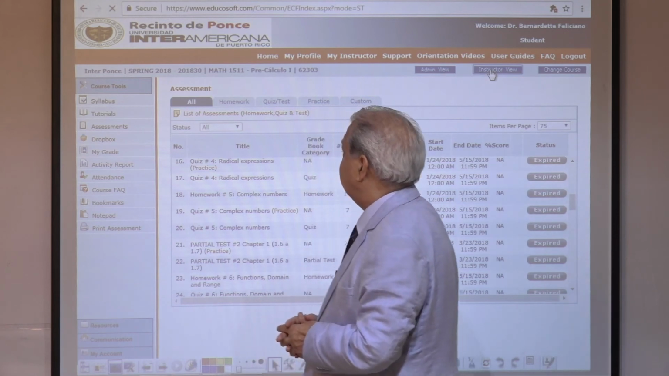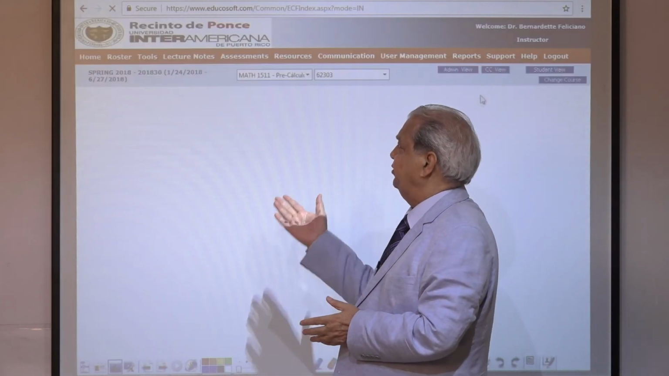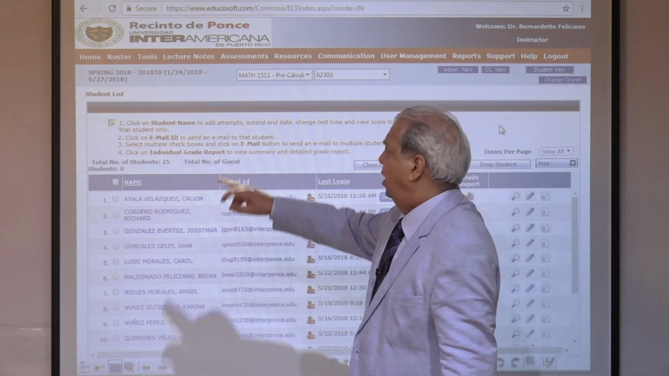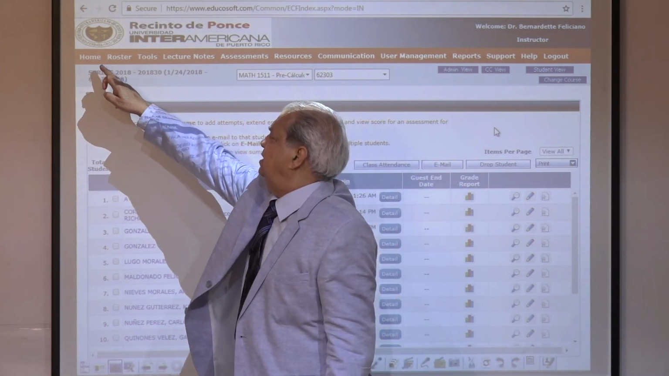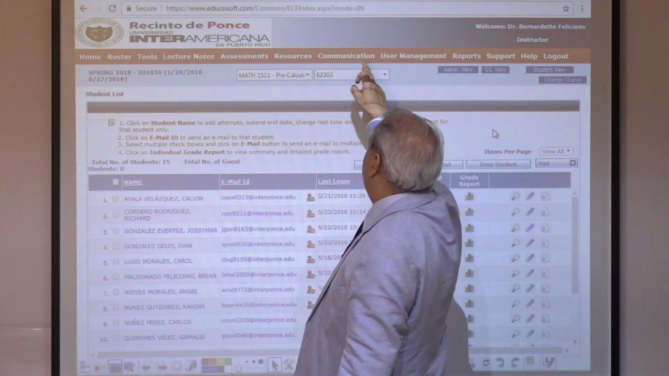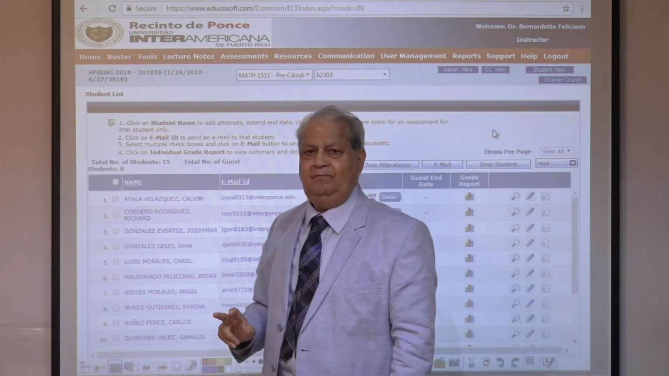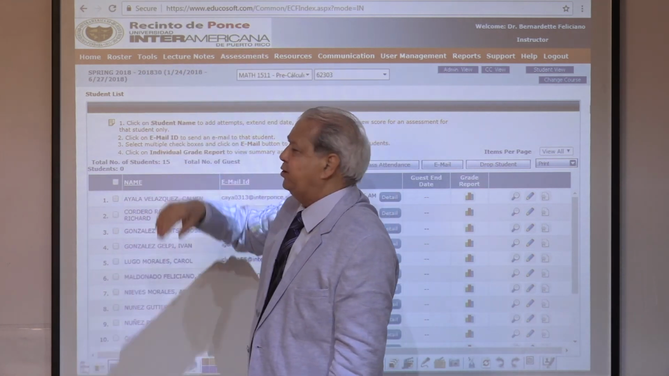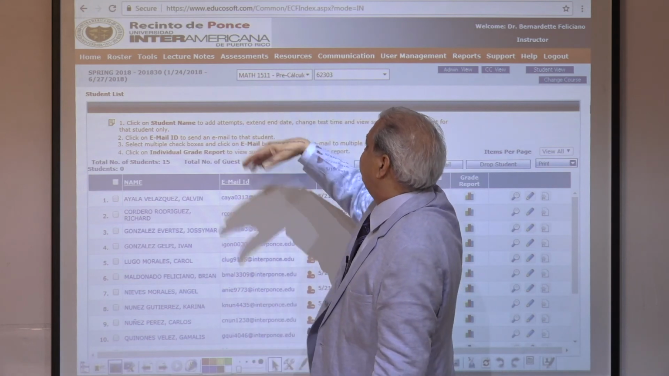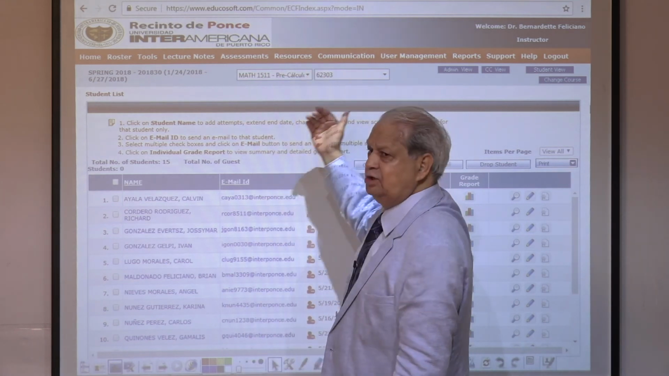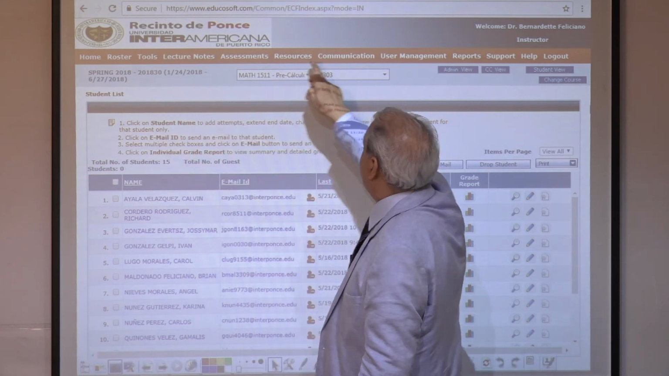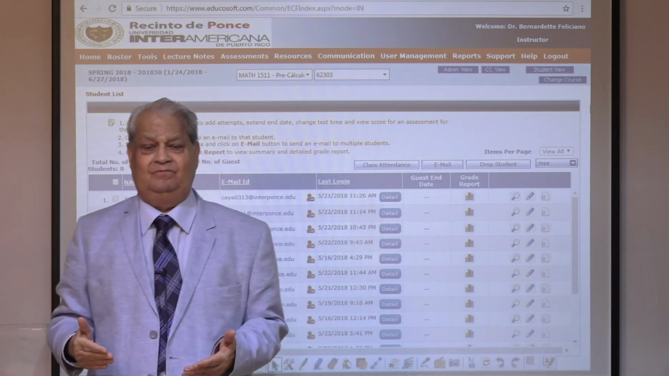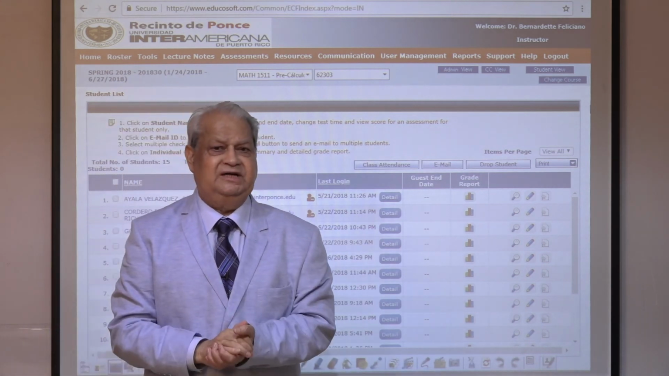So the instructor view also, this is the teacher view. This is the roster page as we discussed before. All the learning management features are right in one bar. You want to see the lecture notes? Click on lecture notes. Want to see the grade book? Click on tools and go to the grade book. Assessment creation, resources, communication, announcement and so on, they're all listed under one. So easy to understand and navigate and use. That's the power of our system, my friends.